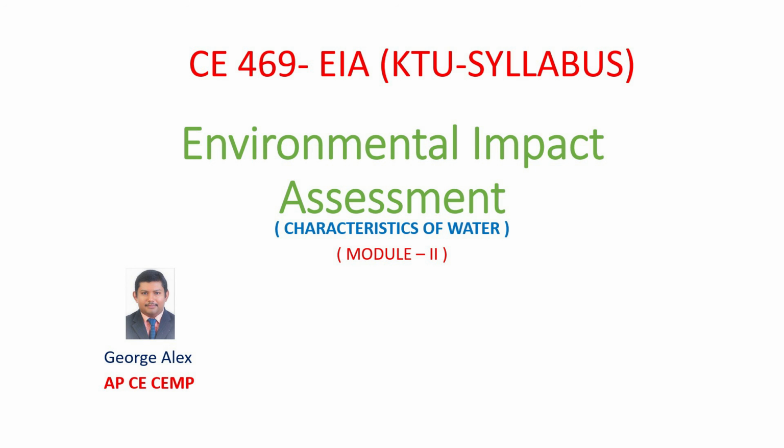Next is dissolved oxygen. Dissolved oxygen is the oxygen that is dissolved in water. It is a source of oxygen for aquatic organisms like fishes and aerobic bacteria. If DO is absent, aquatic organisms cannot survive.